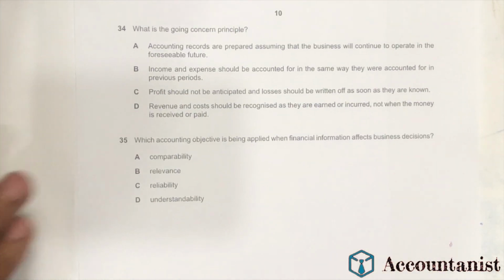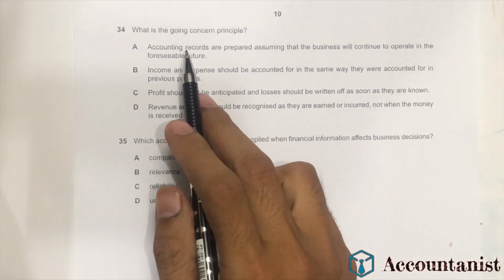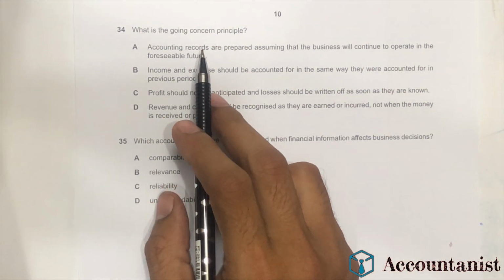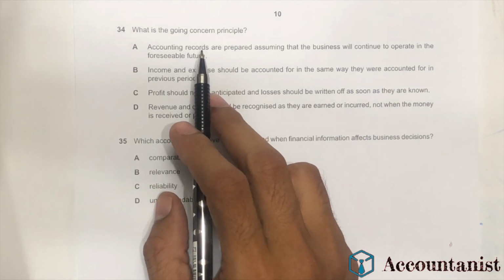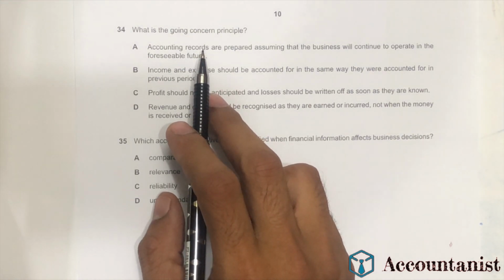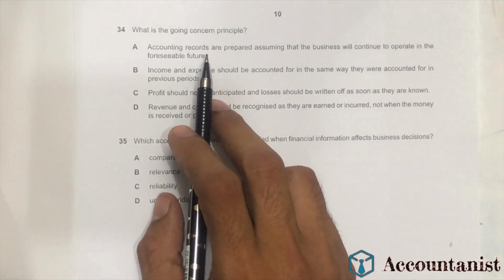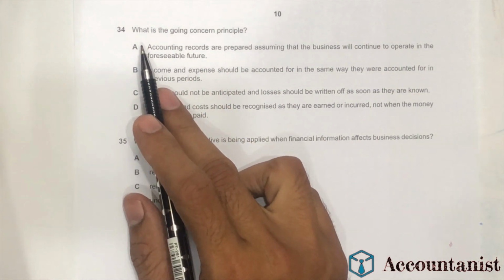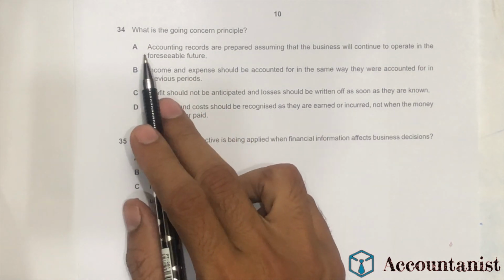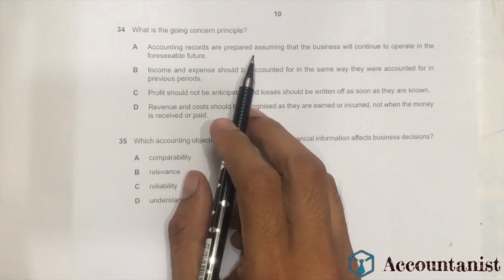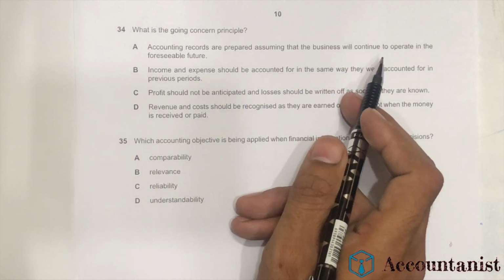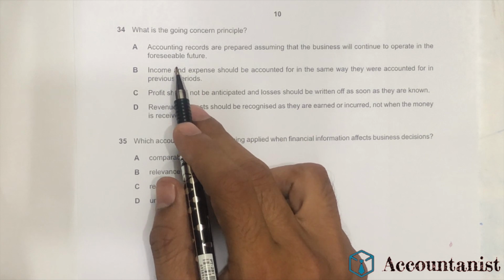So the question is 34. What is the going concern principle? The going concern principle tells us that we don't have any intention to close down our business in the next 12 months. So let's have a look at the options. We have option A, the accounting records are prepared assuming that the business will continue to operate in the foreseeable future. That seems to be a right option.